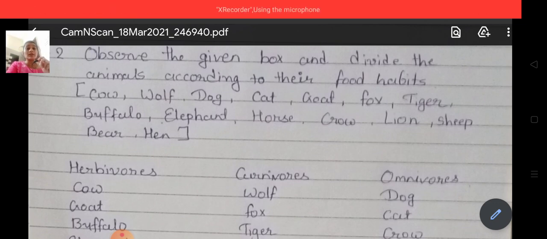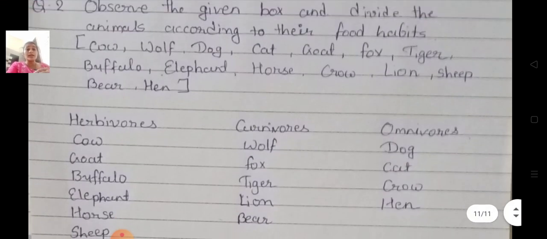Dog is an omnivore. It eats both plant and meat. Cat also omnivore. Goat herbivore. Fox carnivore. Tiger also carnivore. Buffalo herbivore. Elephant herbivore. Horse herbivore. Crow omnivore. Lion carnivore. Sheep herbivore. Bear carnivore. Hen omnivore. Okay.